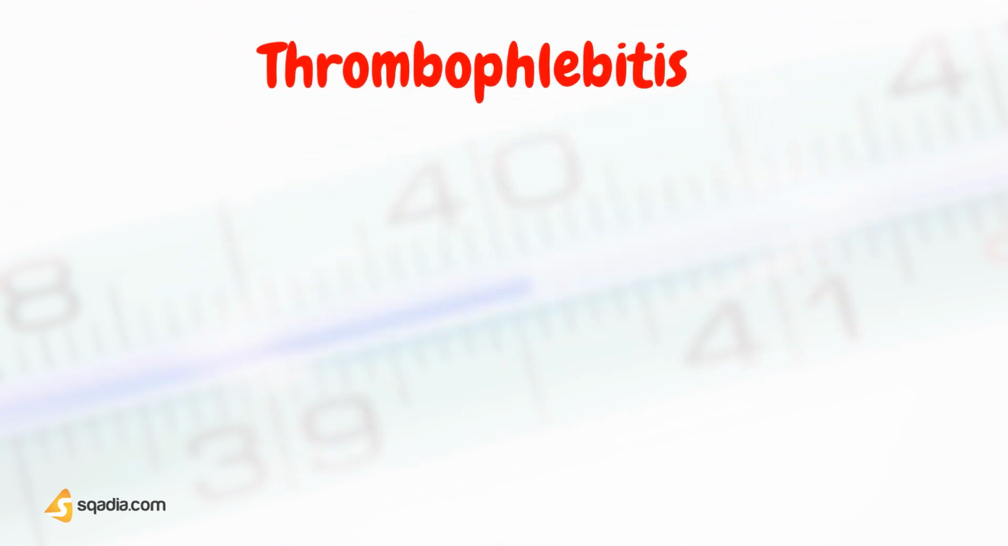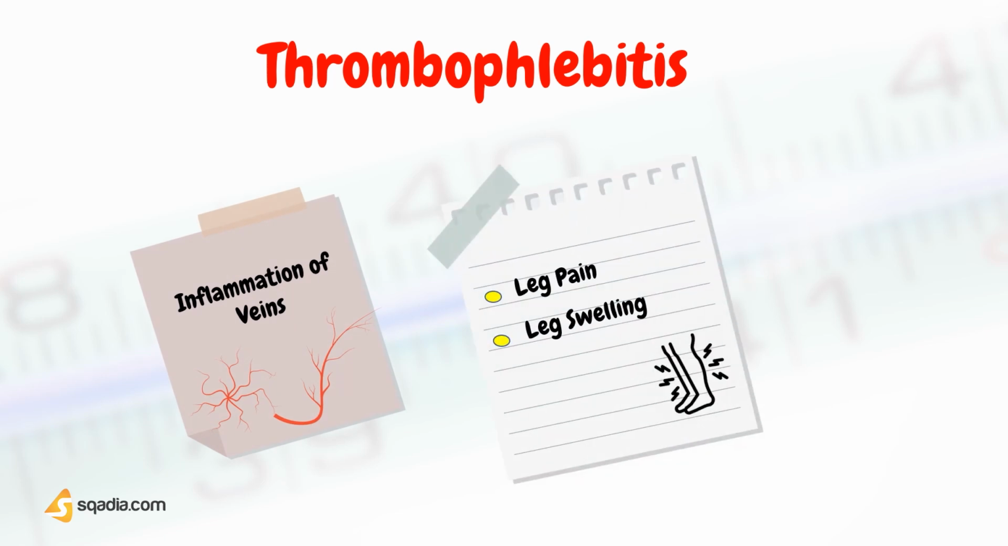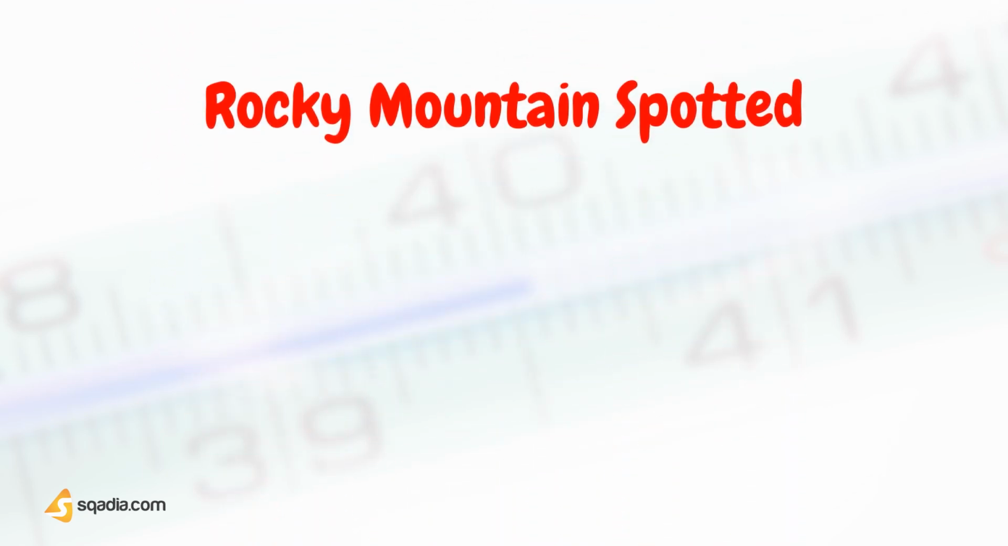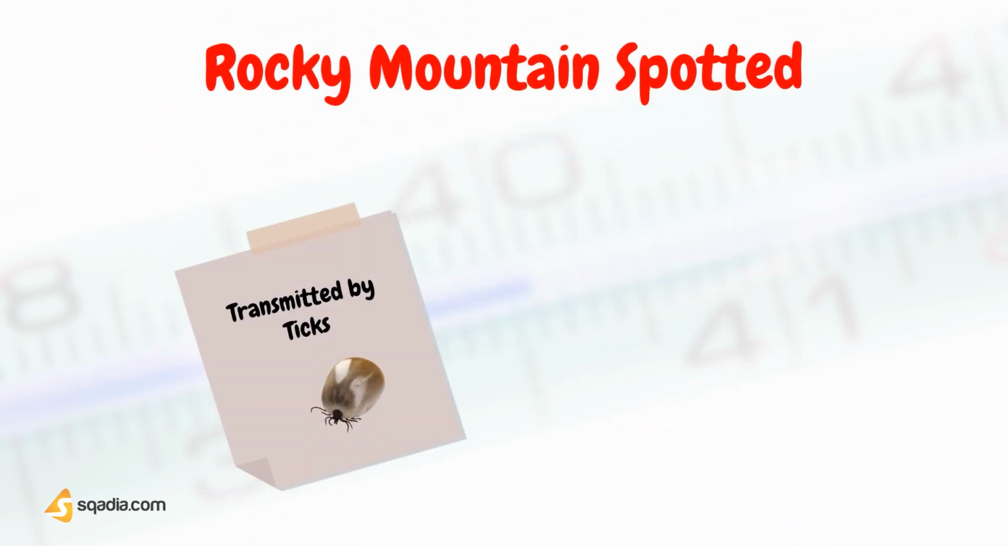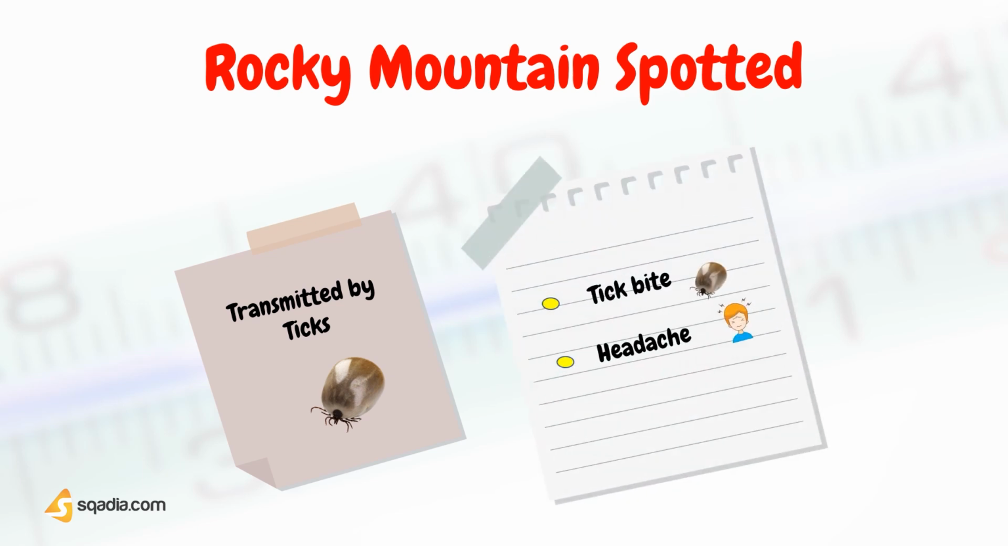Thrombophlebitis is the third last cause of fever in adults. It's an inflammation of the veins. Its typical symptoms are pain in the leg and swelling. Rocky Mountain spotted fever is a disease transmitted by ticks. Its symptoms include tick bite and headache.